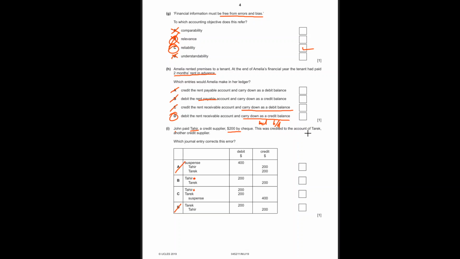This was credited to the account of Tariq. Tariq has nothing to do with it. Tariq has no business with what happened here, the mistake. Why was he credited? So to solve the matter, we have to debit him again. We have to debit Tariq because we credited Tariq for no reason. So we'll debit Tariq. Where is Tariq debited? Not here. So this is the answer. And for every debit entry, there must be a credit entry. And if there is no credit entry, it will go to the suspense account.